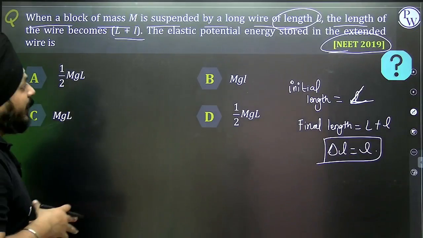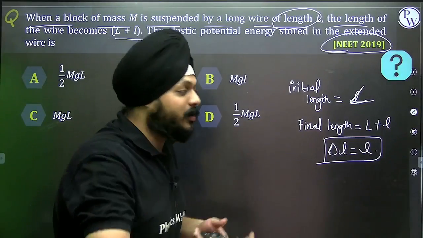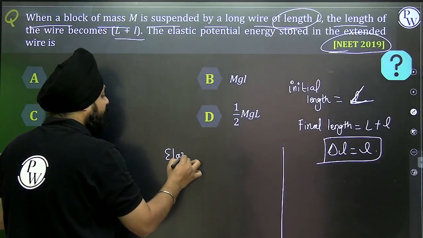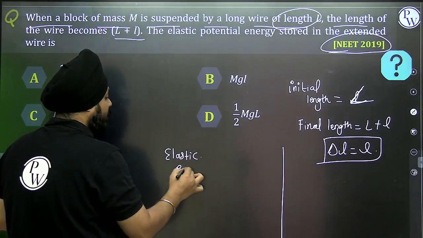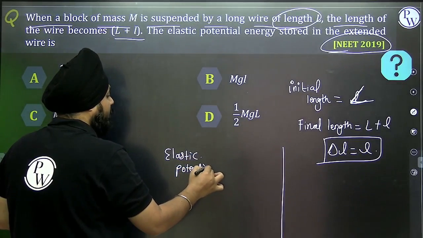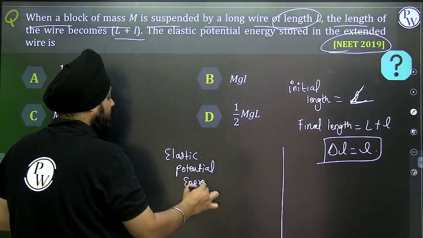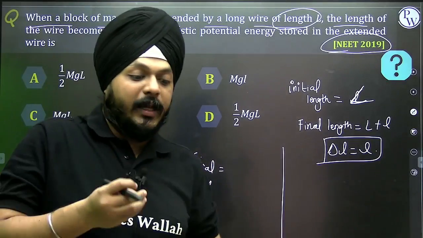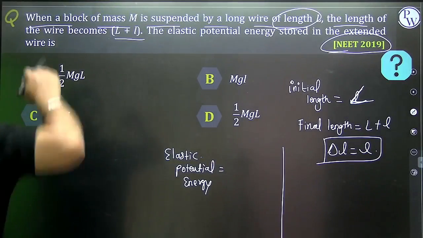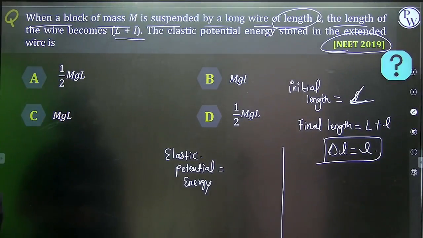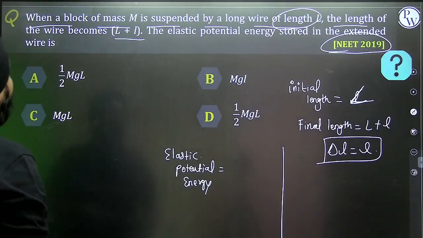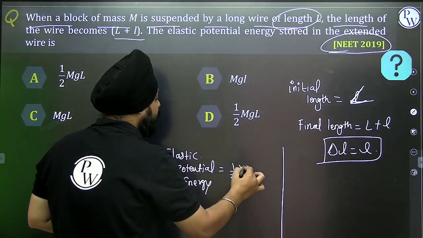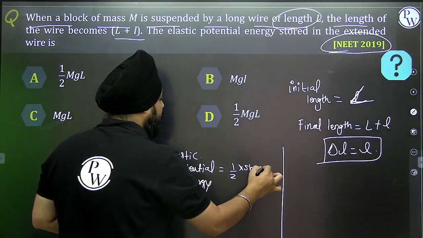What is the elastic potential energy stored in the spring? What is the formula of elastic potential energy? Lots of formulas are there. Can I say it as half stress into strain?